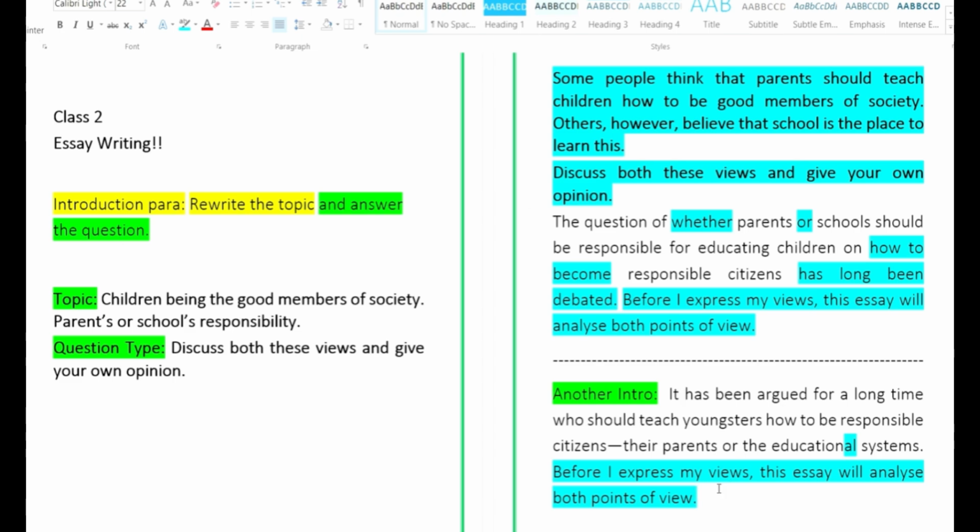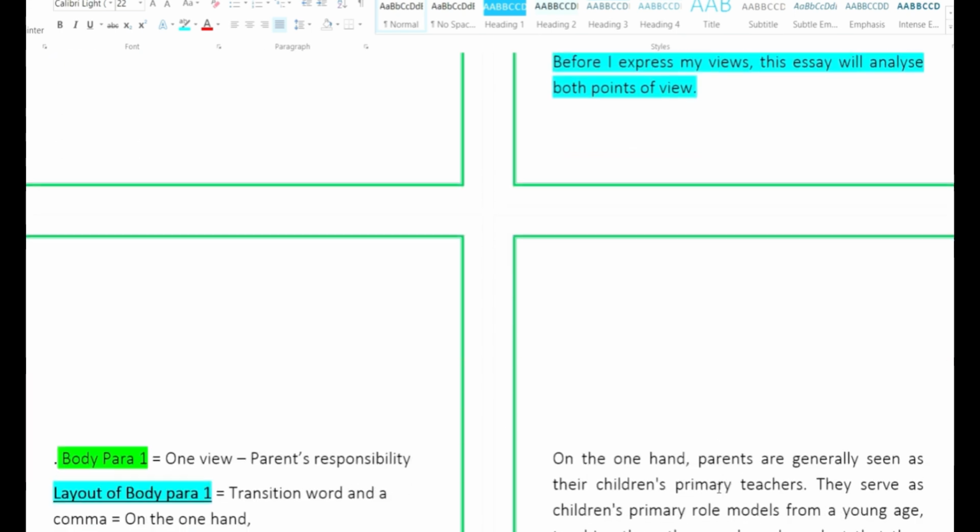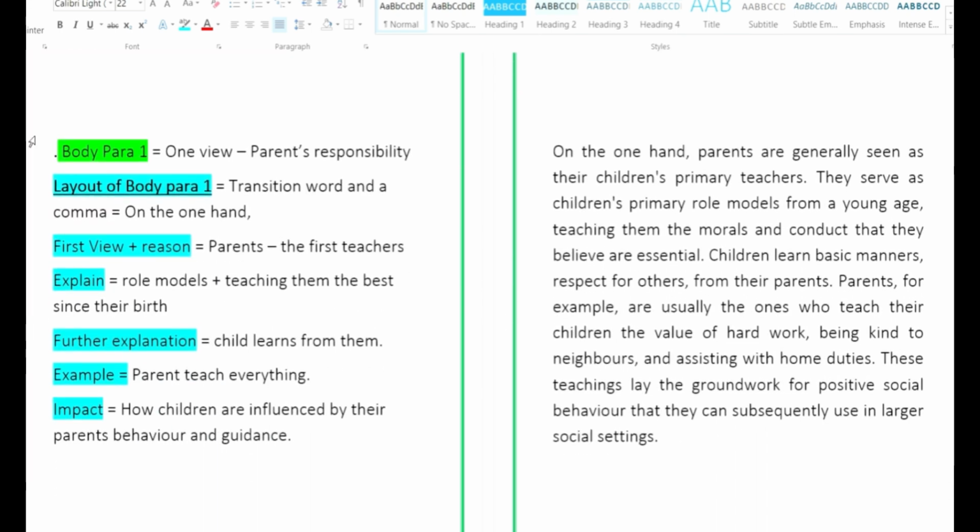Now, let's move on to the body paragraph. Again, as I said, to the left hand side, we will be having our rough notes, our draft, the skeleton work, and to the right hand side, we will see a fully developed paragraph. The word count of this paragraph is 88 words. Now let's begin. It is body paragraph 1. You are writing view 1. In this you are speaking about parents' responsibility.